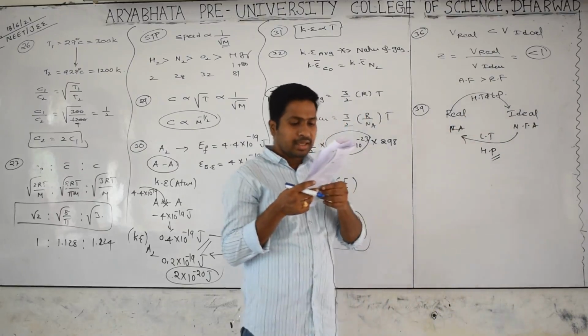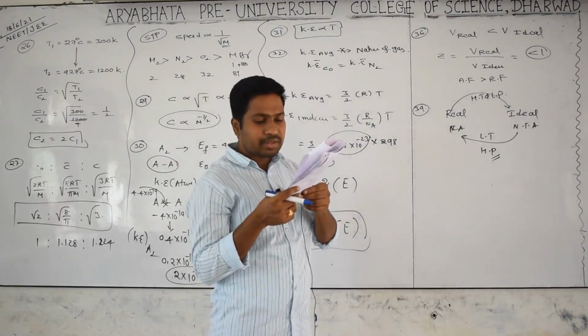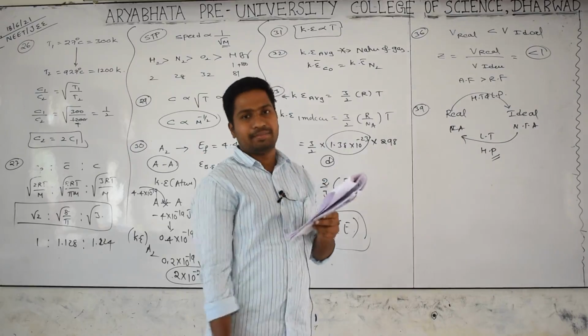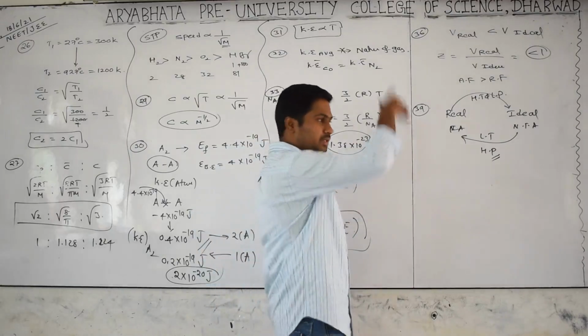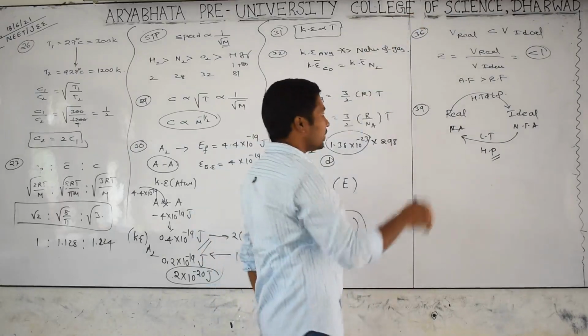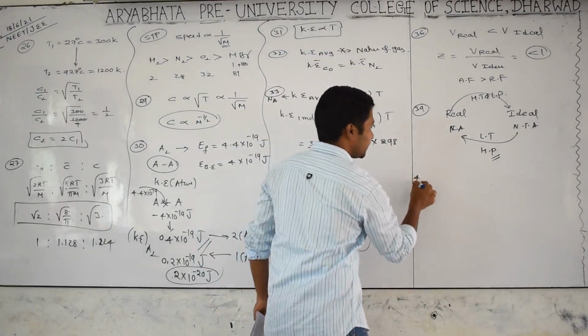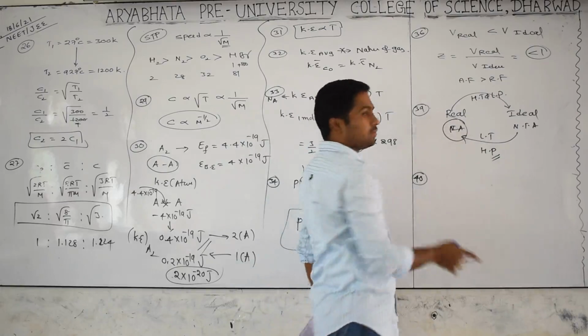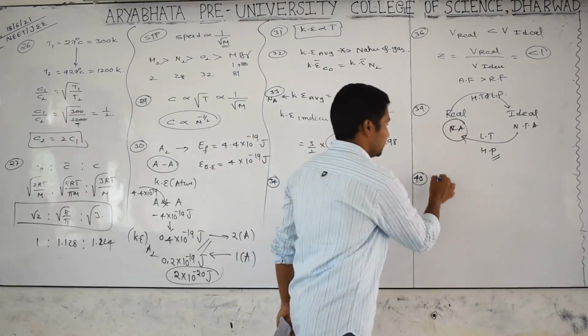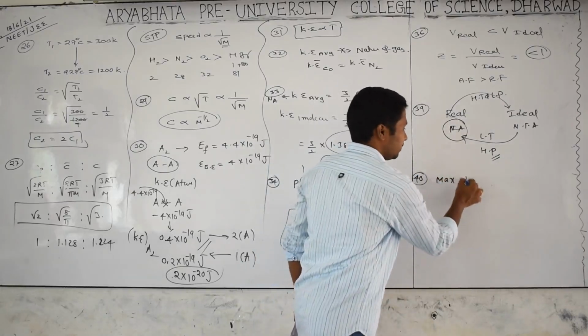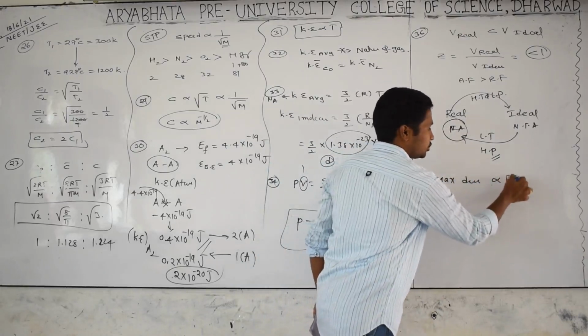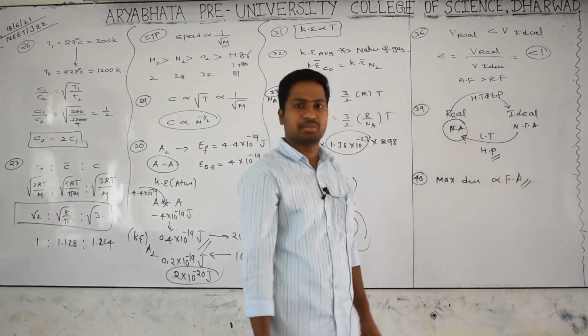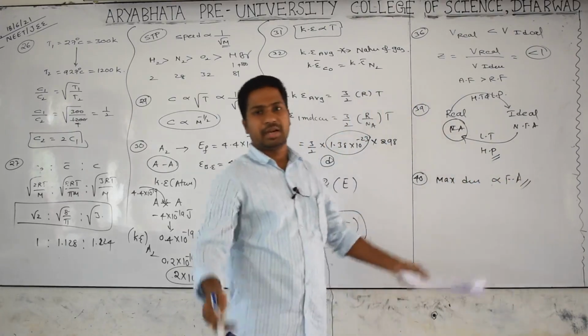Next. Maximum deviation from the ideal gas is expected from which? Maximum deviation means more force of attraction. Maximum deviation is directly proportional to the force of attraction. More force of attraction, more deviation. No force of attraction, ideal behavior.